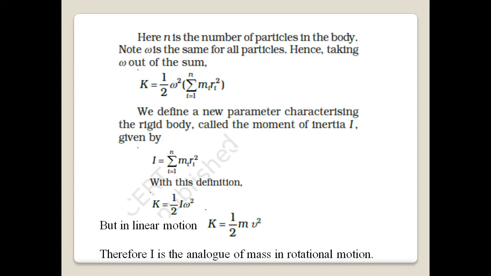If you compare it with the kinetic energy of a body in linear motion, K equal to half mv squared, then you can see I stands in place of m. In rotational motion, we use the term I, or moment of inertia, whereas in linear motion, we use mass m. And in rotational motion, angular velocity is omega, linear velocity is v. So therefore, I is the analog of mass in rotational motion.